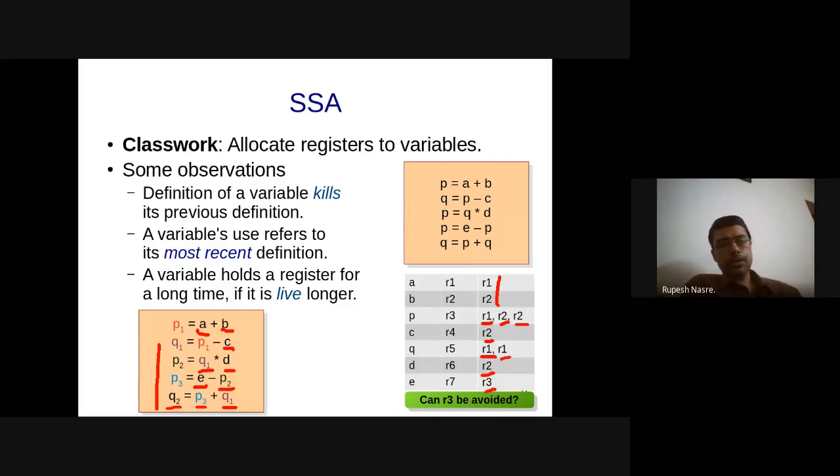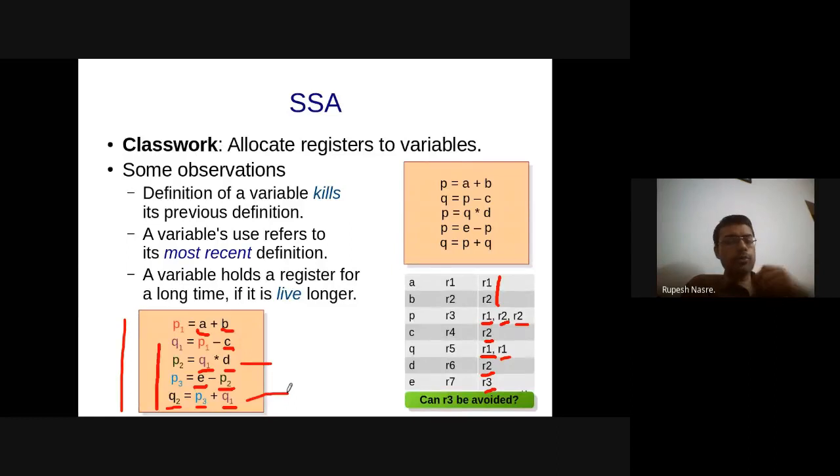Okay, so that's better, that from 7 registers we came back to 3, and this way of representing a program, representing an intermediate representation, where we have a different definition or different variable for each definition of a variable, is called a static single assignment form. Right? So per variable, there is a single definition. The variable might get used multiple times. For example, Q1 is used here as well as here. So there could be lots of different uses, but as far as definition is concerned, there is only single definition. And that is called a static single assignment.